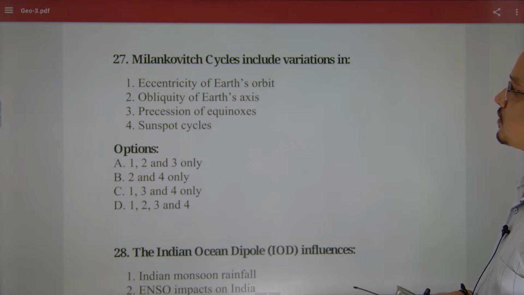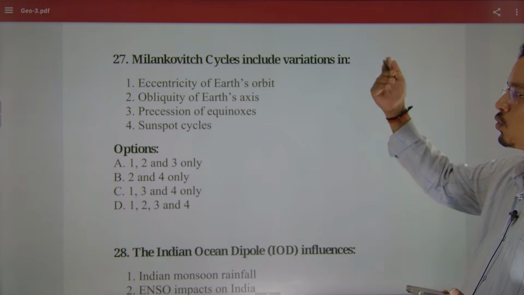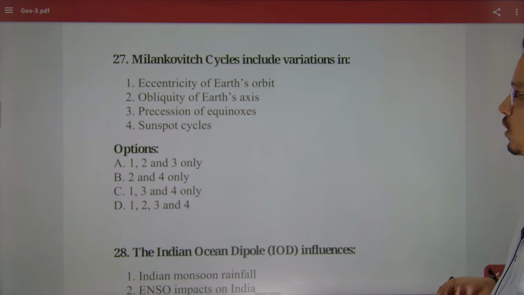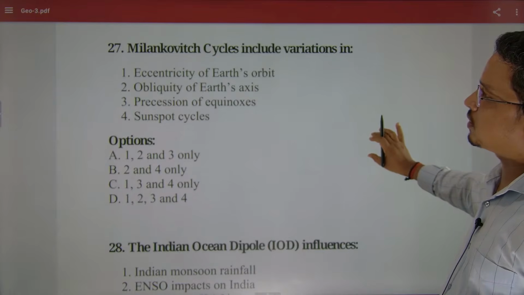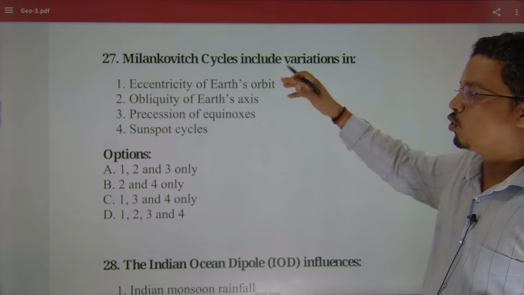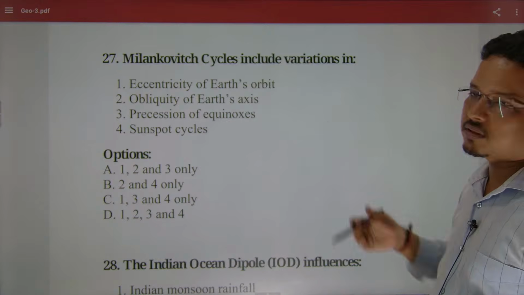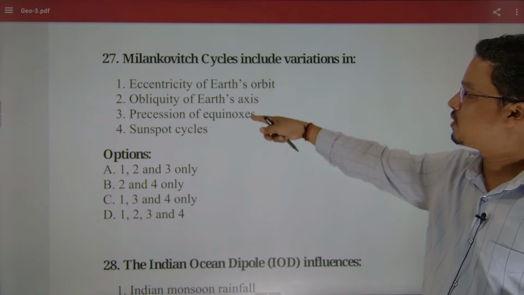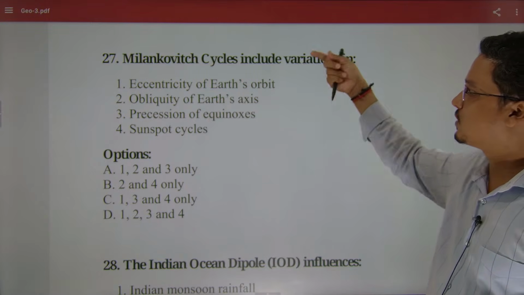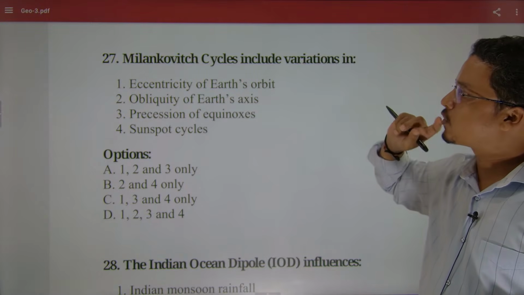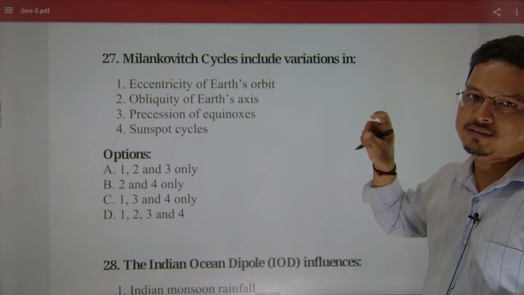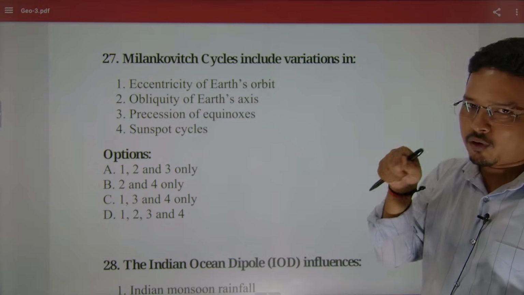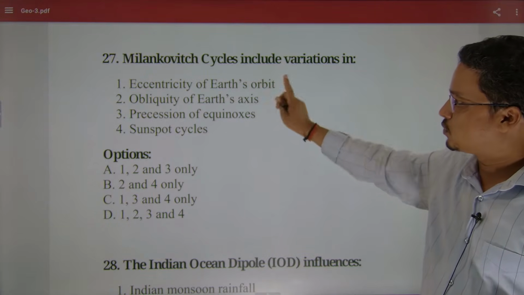Milankovitch cycles mean the rotation of earth and its impact on the earth's climate. Sunspot does not have any relation with the rotation. So Milankovitch cycle is simple, as I said, this is the rotation of earth and its impact on its climate. So 1, 2, 3 is correct.